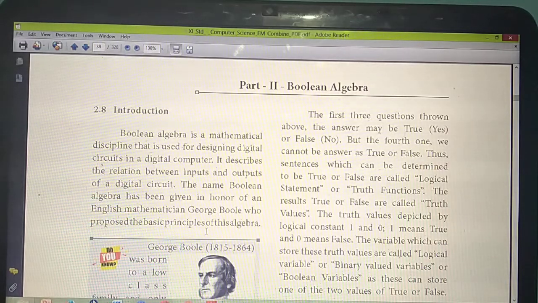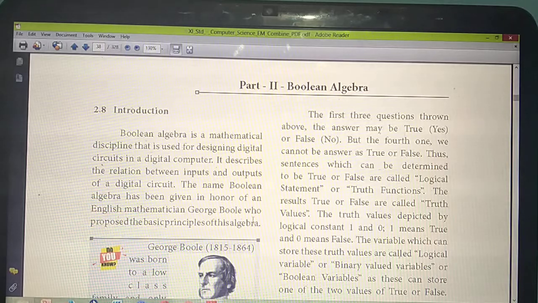He invented the basic principles of algebra. In maths you have studied about algebra, isn't it? He devised this algebra, and based on it he proposed Boolean values, or Boolean algebra. Who named this word Boolean? An English mathematician, George Boole. Understand? This is the introduction to Boolean algebra.